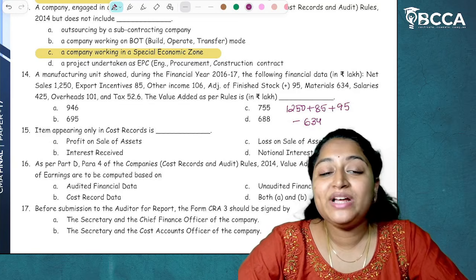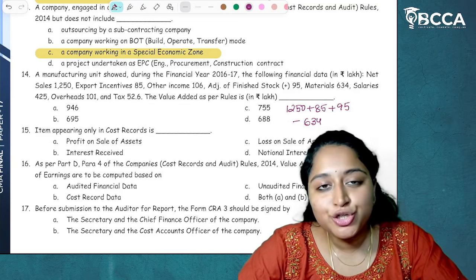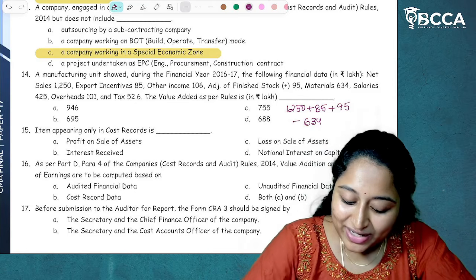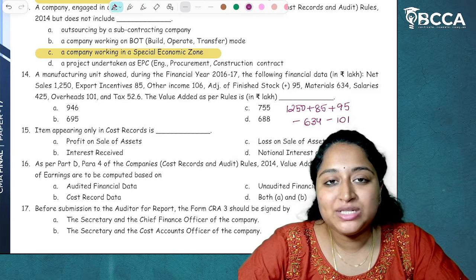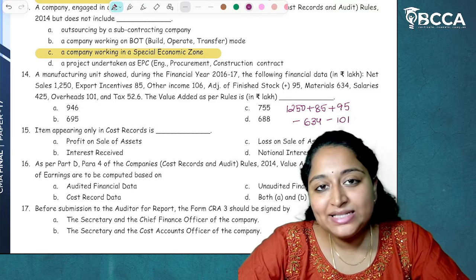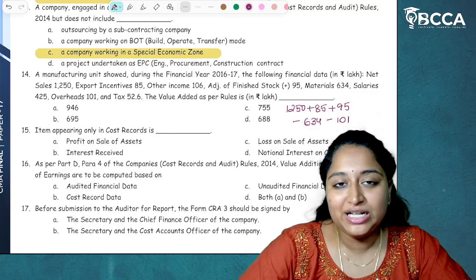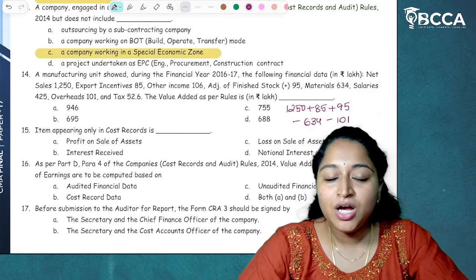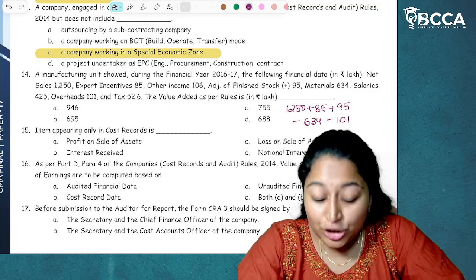Next, overheads. Do we consider overheads? The answer is yes. Overheads are also a cost to the organization. So overheads is 101, minus 101. Then tax is given to us. We'll not take tax directly because tax is also distribution of earnings to different claimants. Tax will be paid to the government from the earnings, so that also will not be considered.